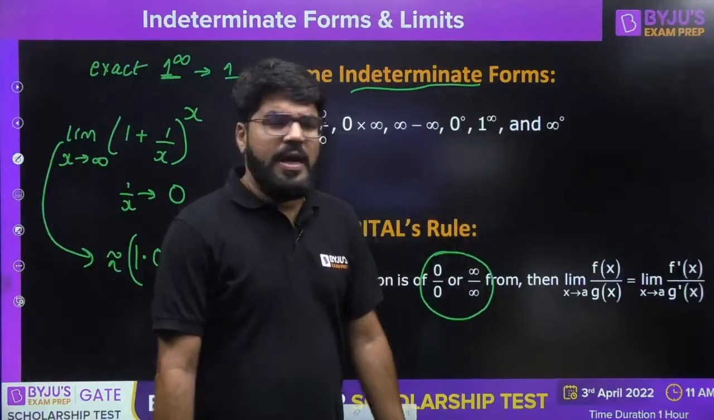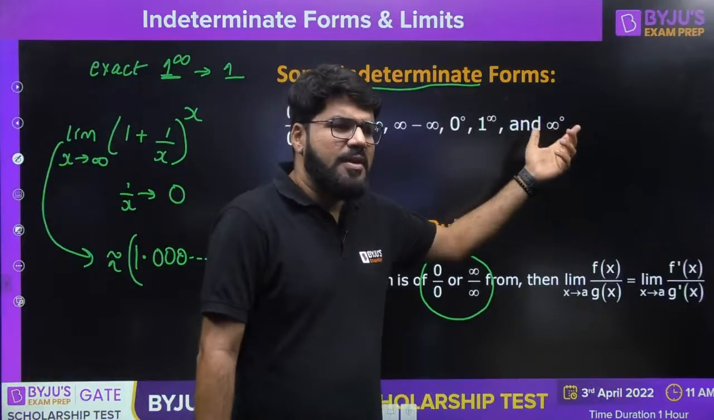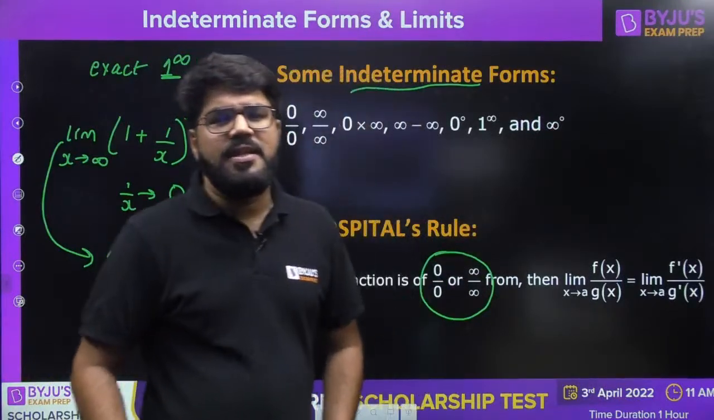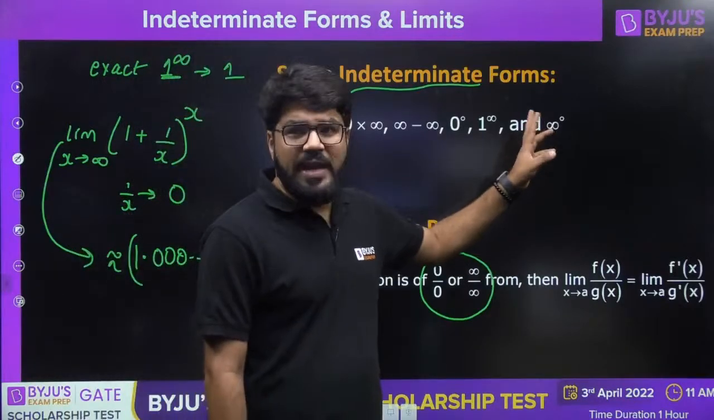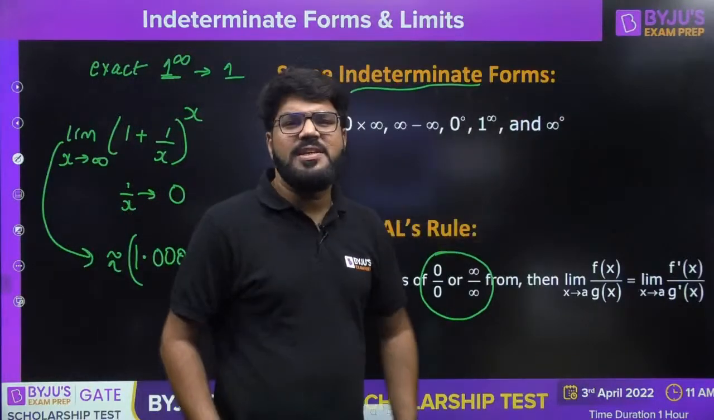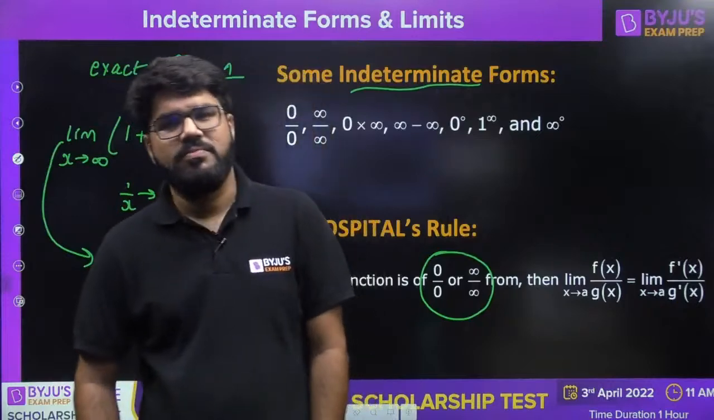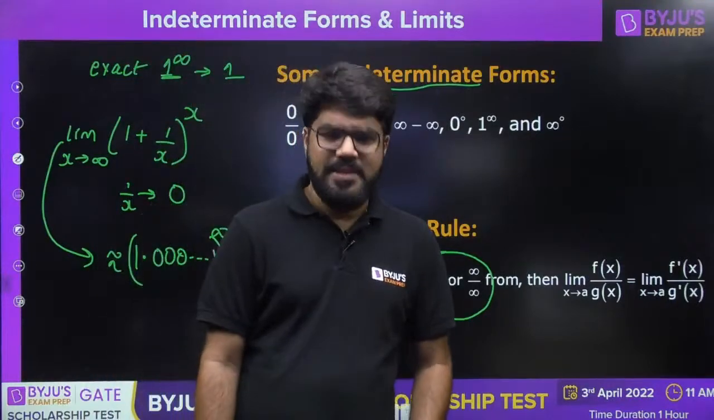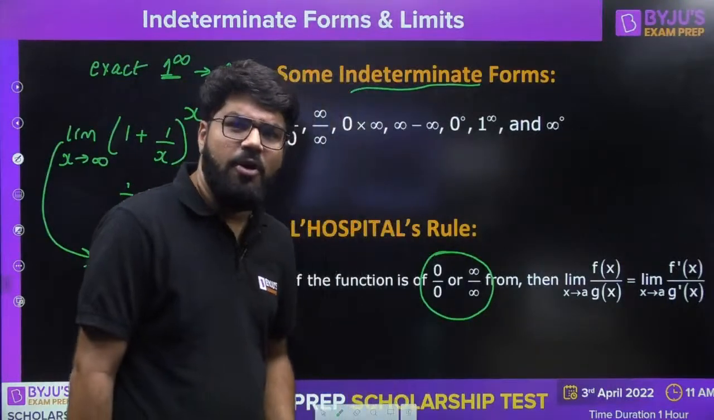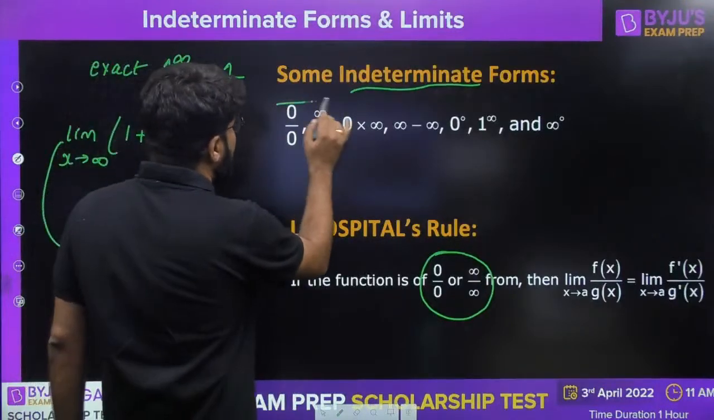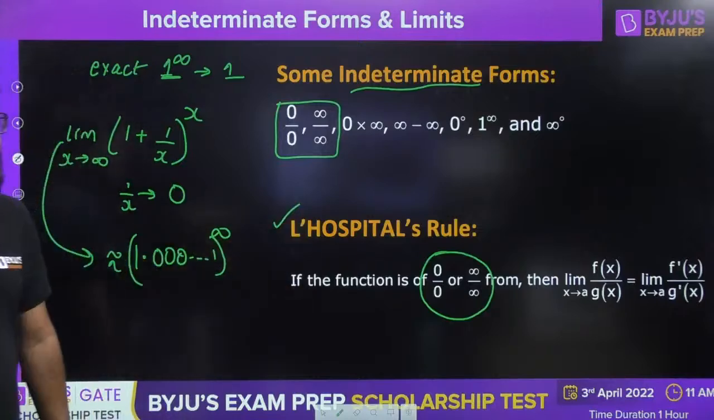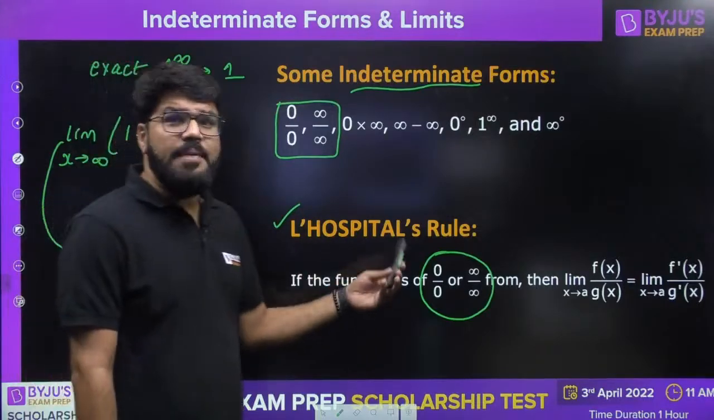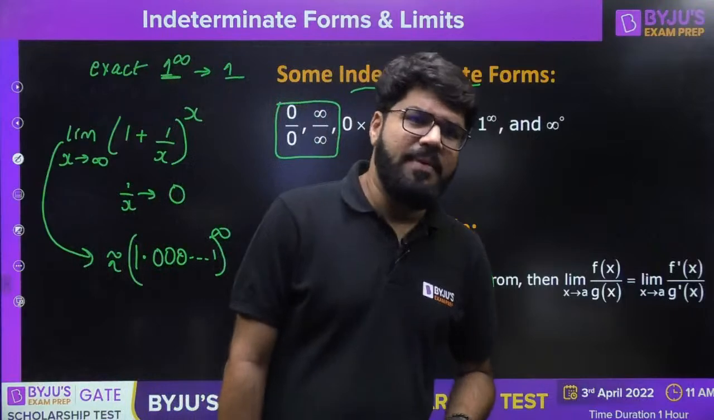Infinity power 0. Since we don't know the value of infinity, there itself is a problem. Anything power 0 is 1, but what is infinity power 0? That is a little bit dicey. So these are known as the common indeterminate forms. Out of these, whenever you have 0 by 0 or infinity by infinity, you can apply the L'Hospital rule. All other forms can be converted to 0 by 0 or infinity by infinity.